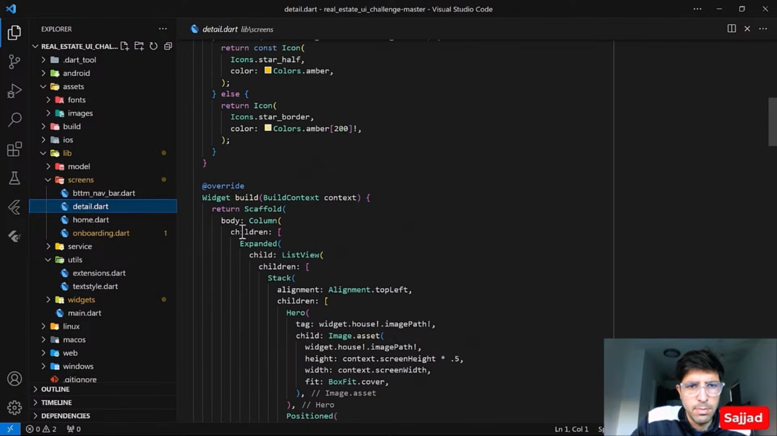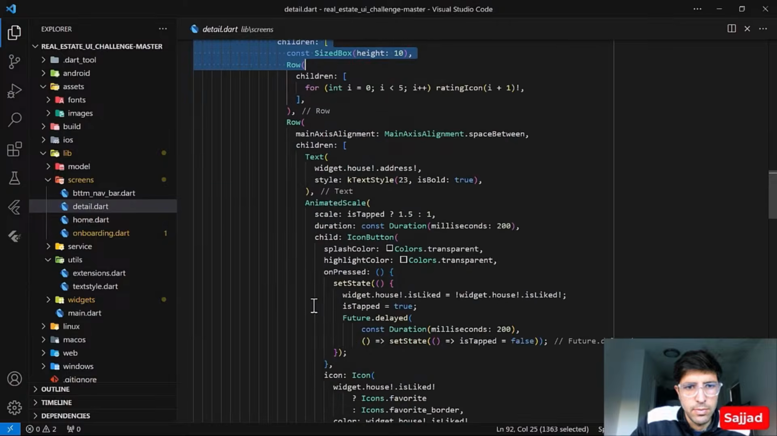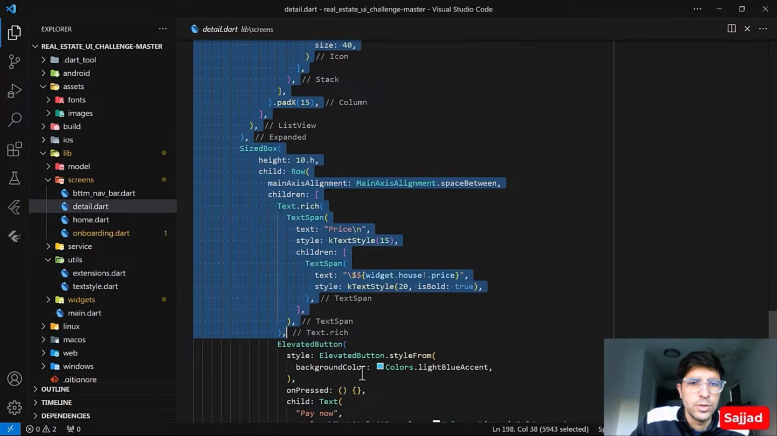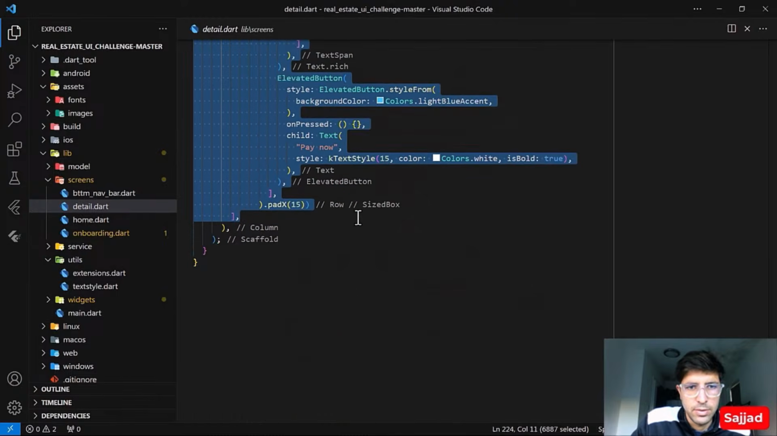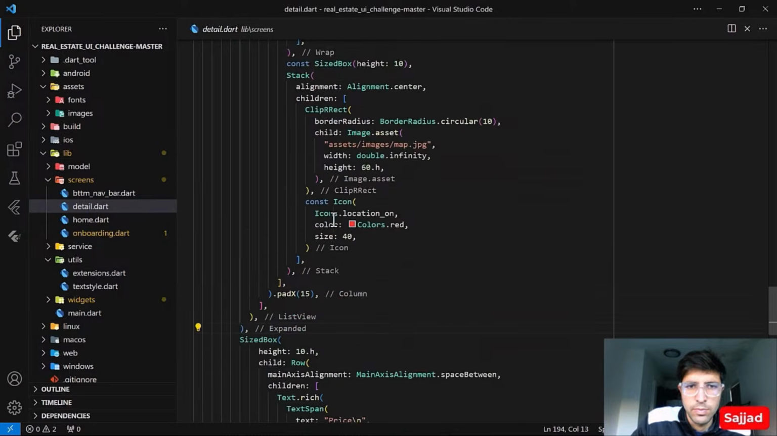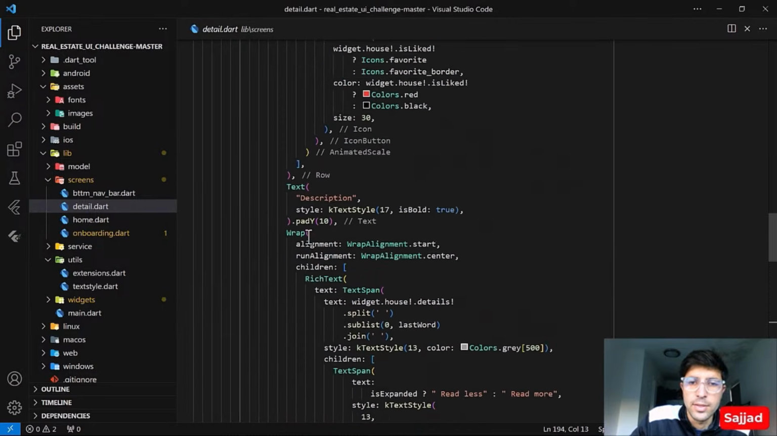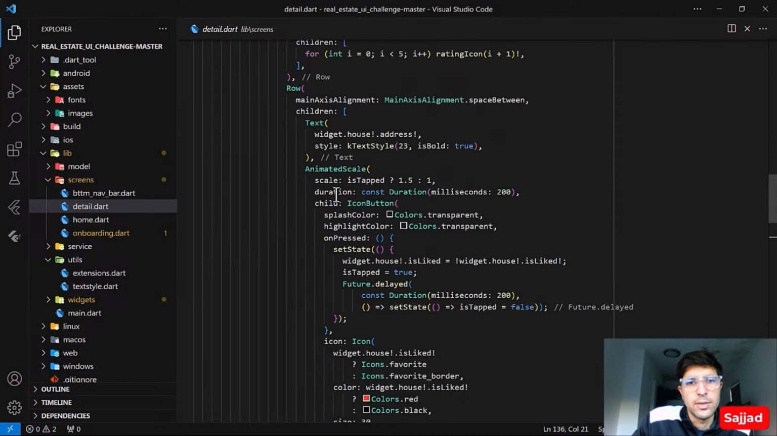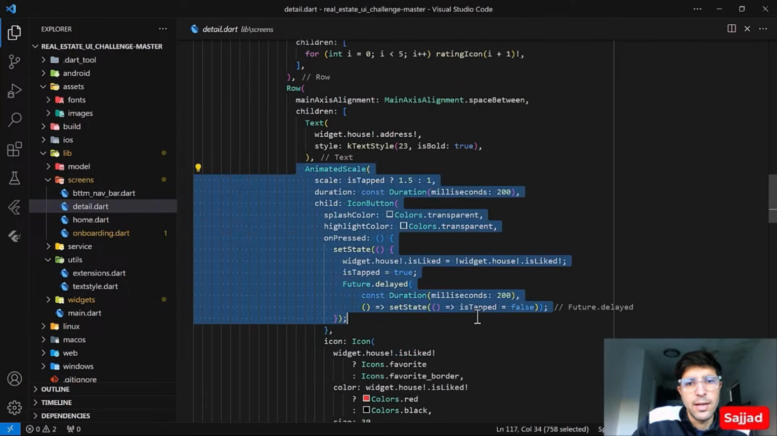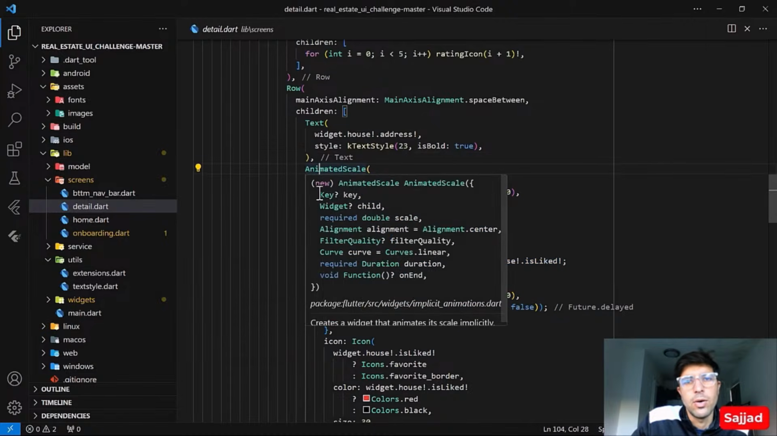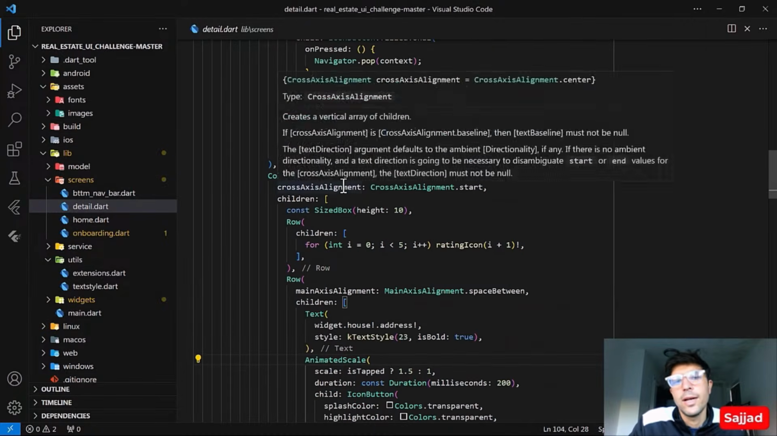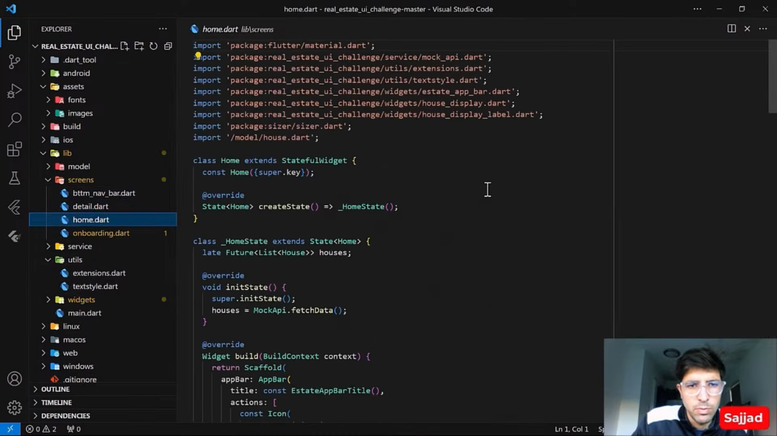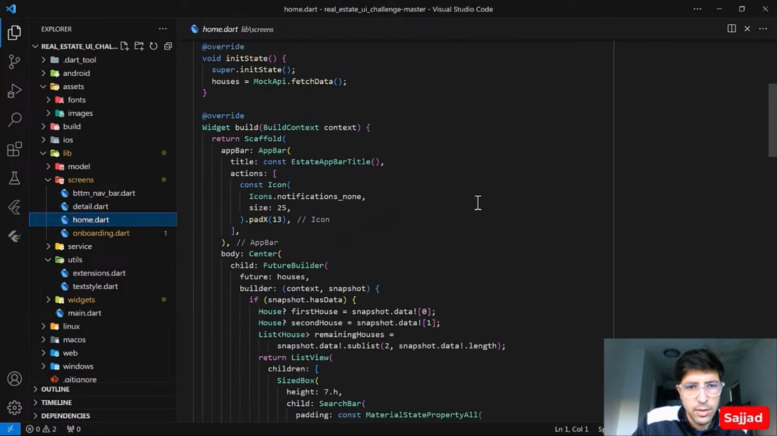Again, within the build method we have this whole code returned, which is not a great approach. No one can just read this whole code and understand it very well. Instead, we could extract the widgets, for example this animated scale, outside and then call it within the build method. So it's more descriptive, more readable, and more formatted. Go to the home widget, see if there's anything we could find.